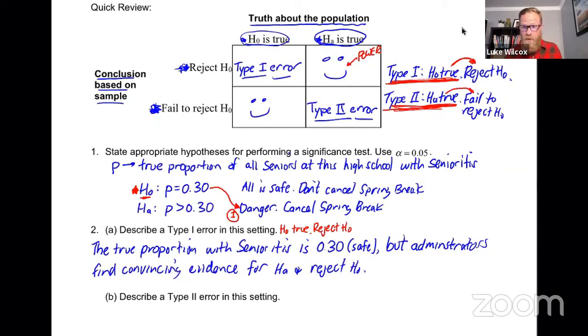So if they reject the null and they find convincing evidence of the alternative, they are going to cancel spring break. Now, I can only imagine that the seniors at this particular high school would be outraged by such a decision, that the administrators would decide to cancel spring break when they really shouldn't have, right? Really all was safe, but they made the incorrect decision to cancel spring break. And now all of the seniors are completely outraged.